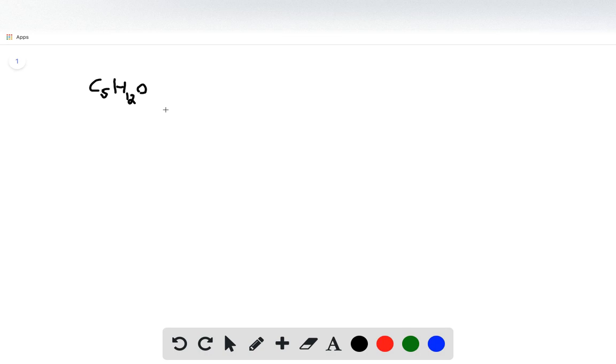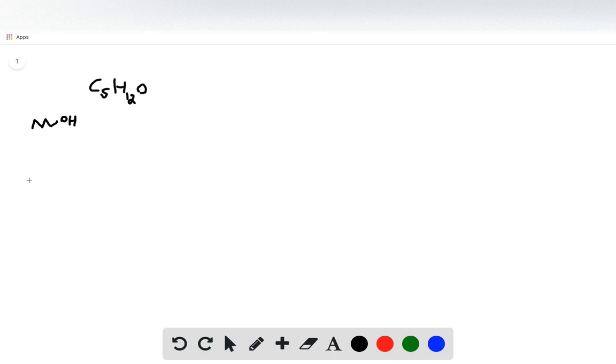So right away, I can draw the simplest one, being 1, 2, 3, 4, 5 carbons, and we have the alcohol that is required. And if you see here, we have 12 protons, 1 oxygen, 5 carbons. So this is one isomer.